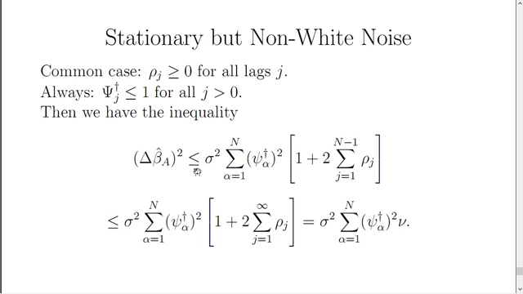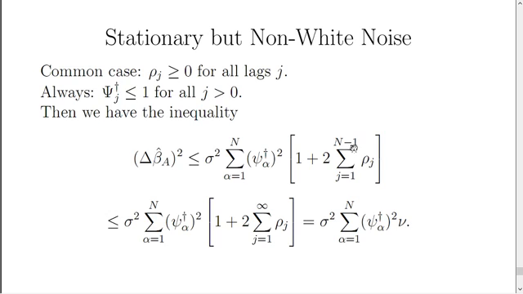Now I am just going to say that this sum goes up to n minus 1, which is the maximum lag between any two observed values. I'm going to say that the autocorrelations get smaller and smaller as lags get bigger and bigger. And by the time we get to very high lag, it's going to be pretty small. So we'll have a good approximation.